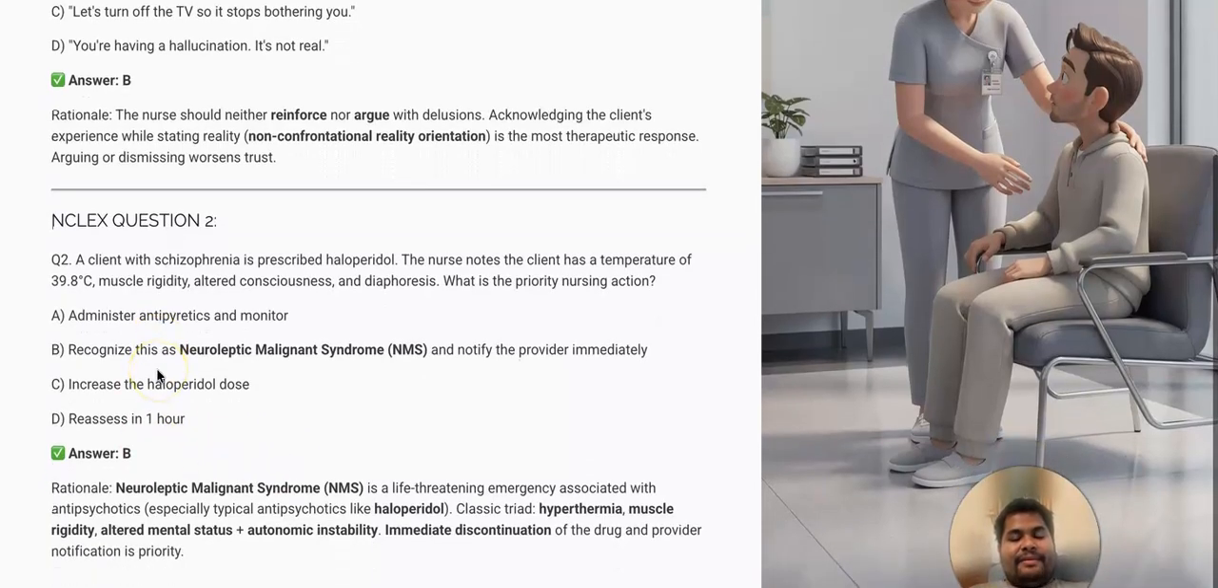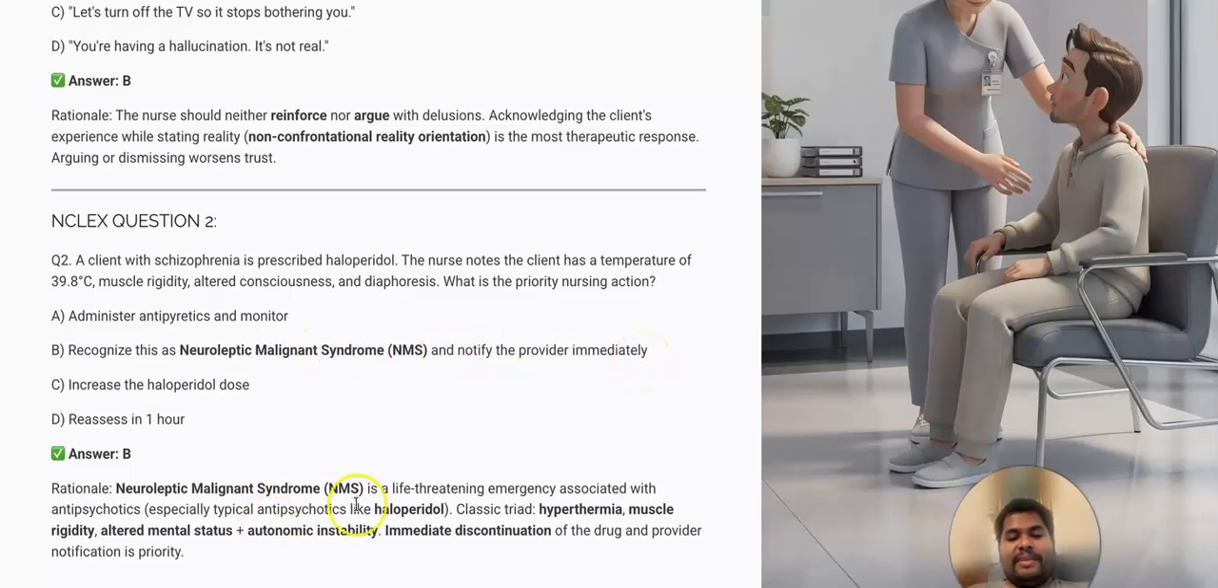And the next thing is a client with schizophrenia is prescribed haloperidol. The nurse notes the client has a temperature of 39.8 degrees centigrade, muscle rigidity, altered consciousness, and diaphoresis. What is the priority nursing action? Answer must be: recognize this as neuroleptic malignant syndrome and notify the provider immediately.